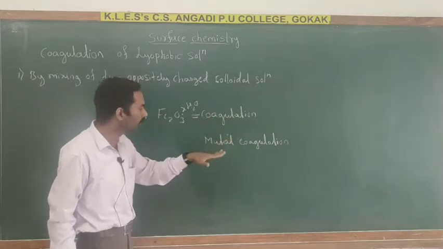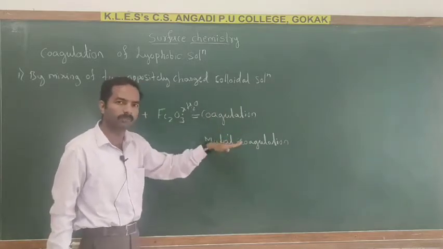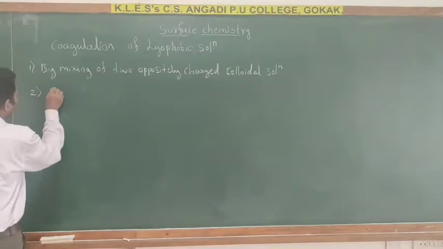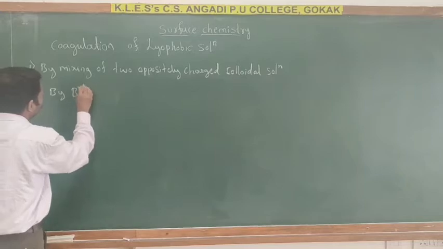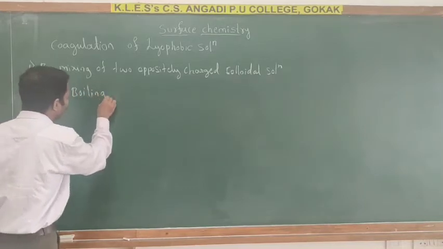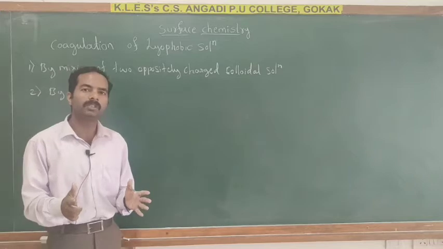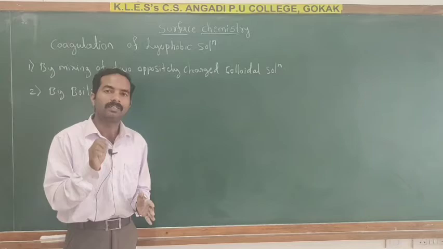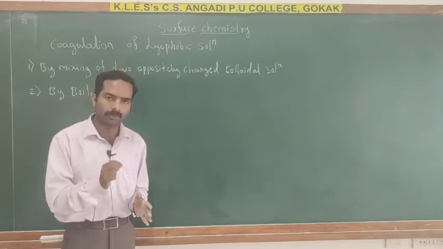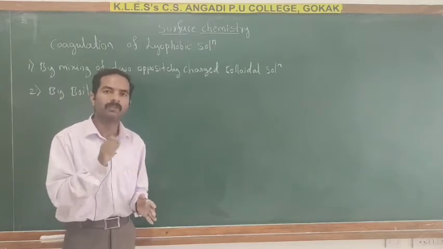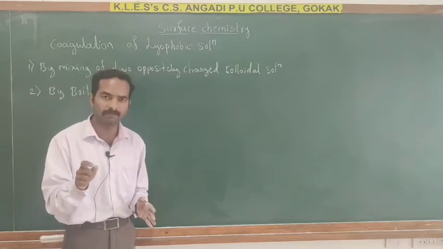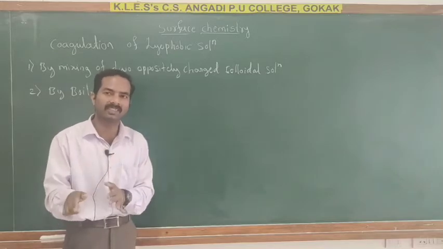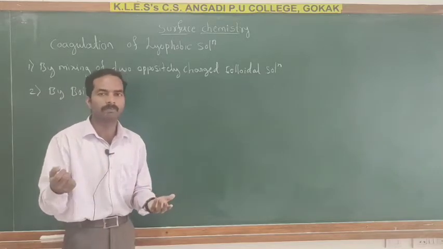This type of coagulation is known as mutual coagulation. Okay, so next is coagulation by boiling. Here, when the solution is boiled, the adsorption layer is disturbed due to increased collision with molecules of the dispersion medium, which reduces or neutralizes their charges, and finally they precipitate out.